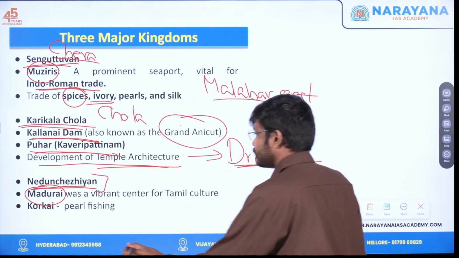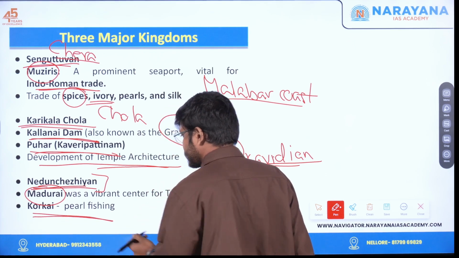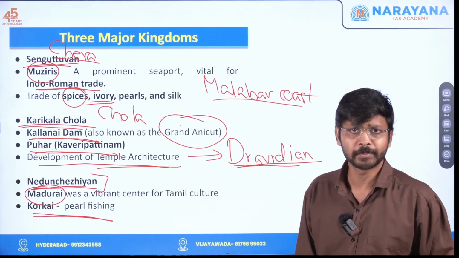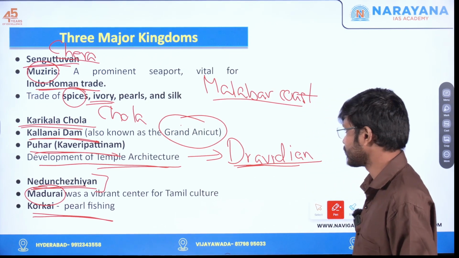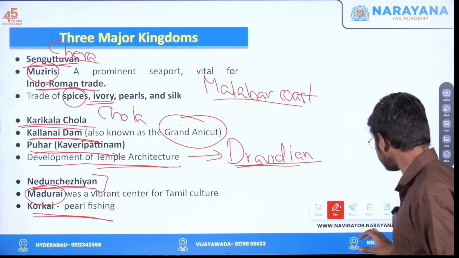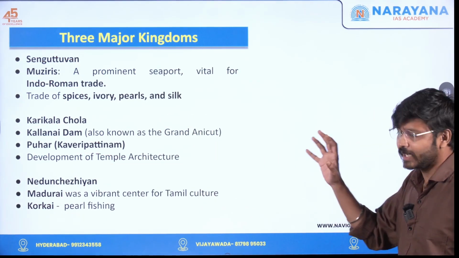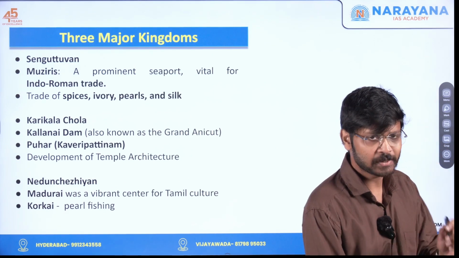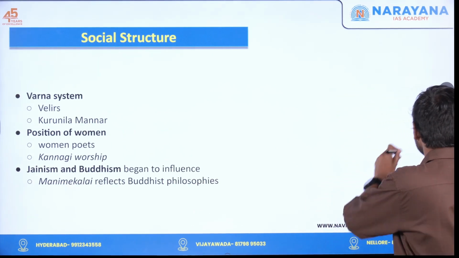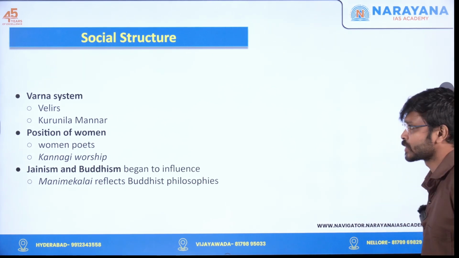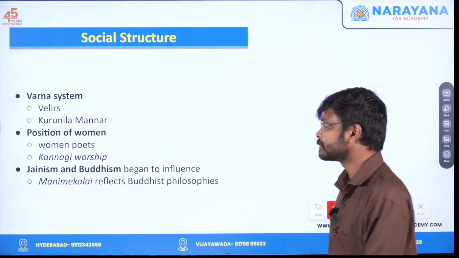Okay. Again, one of the important ports during this Pandya period is Korkai port. Pearl fishing is also there in Korkai port. Okay. All right. So that's it regarding the three major kingdoms. Now let's see what is actually the social structure which was prevalent during the Sangam period.